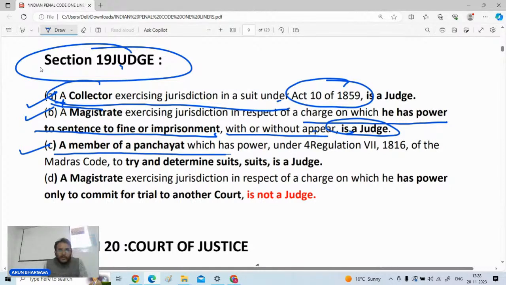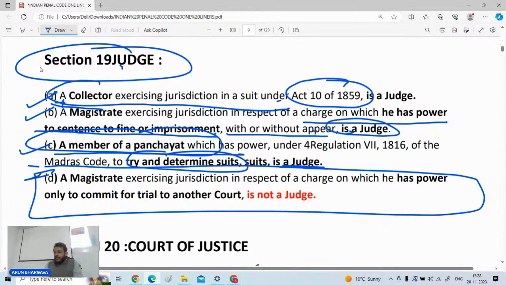Next one is any member of panchayat. Any member of panchayat who has a power to determine and try suits is also a judge. But the most important illustration is illustration number D, where it states that a magistrate exercising jurisdiction in respect of a charge, and he has only power to commit for trial to another court. Magistrate is only taking the cognizance but he has no power to try the matter. Trial will only be taken up by the other court. Like for example, the court of session is the court to which the trial is to be committed, and the magistrate is required to commit the case to the court of session. So in such a case, the magistrate will not be called a judge.